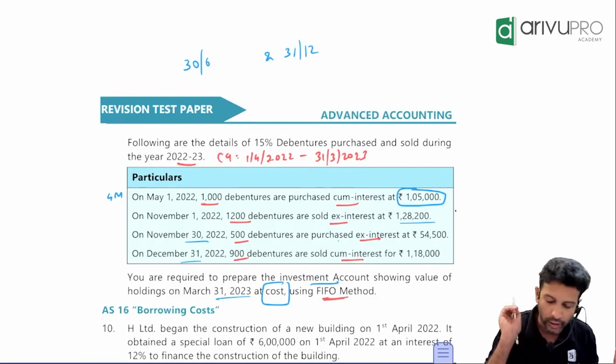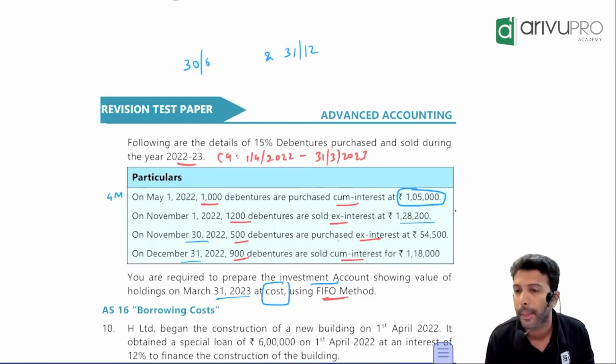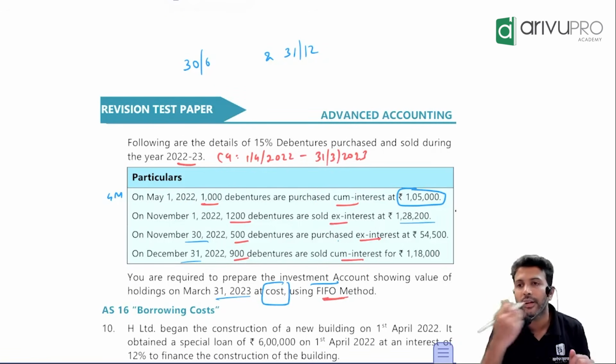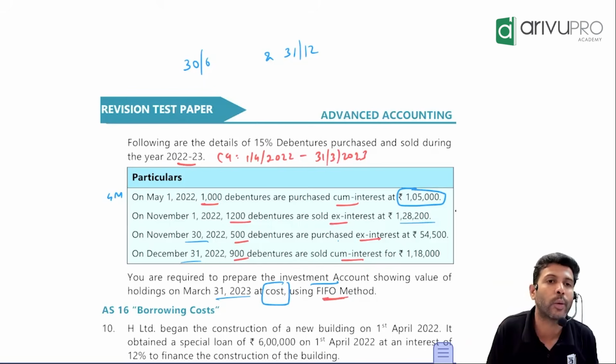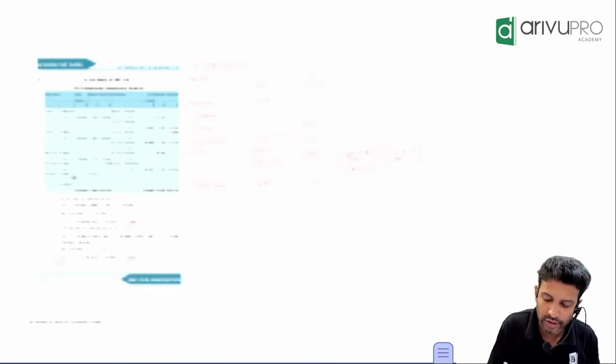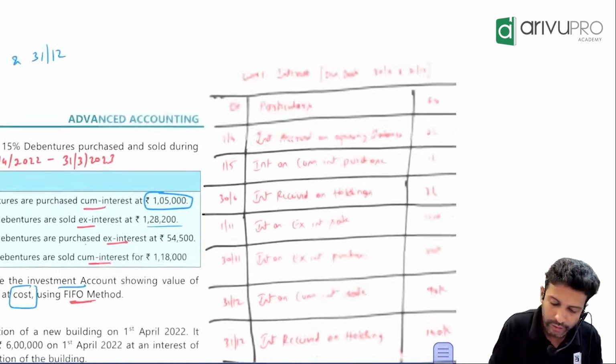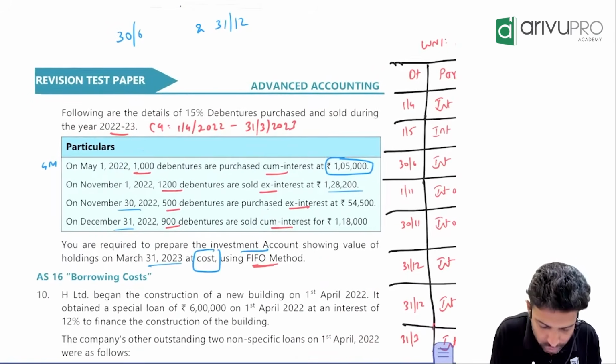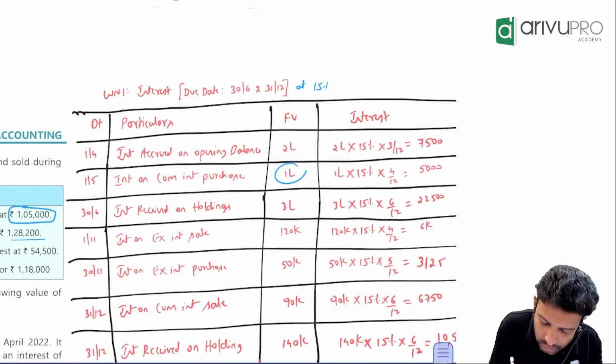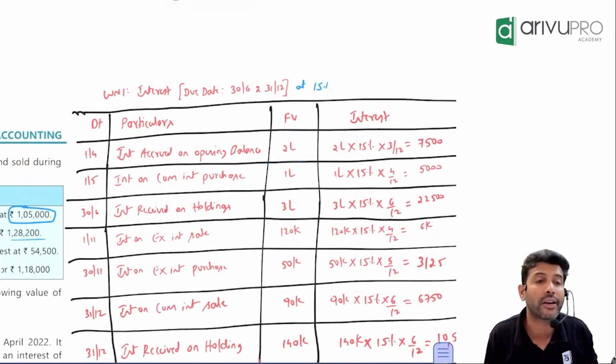Pakka? Okay, calculate. How many debentures did you buy? 1000. Interest is always calculated on face value. Calculate how much is the face value of one debenture? 100. So total face value will be 1000 into 100, which is 1 lakh. Right? How many months interest they lost?